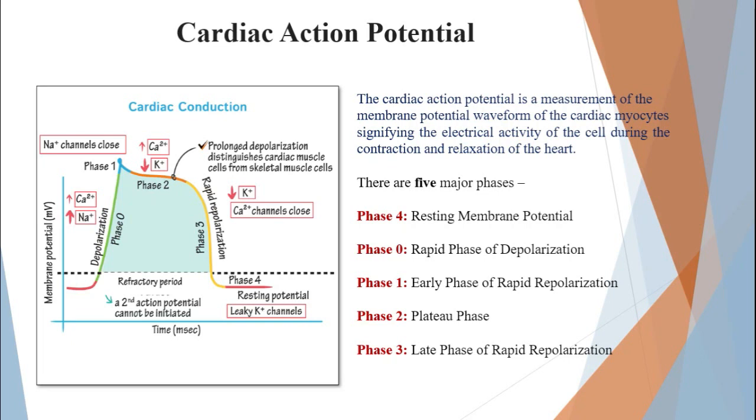Now next comes phase 1. What happens in phase 1? There is the closing of the voltage gated Na channels, and there is the opening of the voltage gated potassium channels. What happens during phase 1 is an efflux of potassium. What is efflux? Efflux is generally the release of potassium ions. Earlier we saw in phase 0 that there was an influx, or inflow, of sodium ions into the cell.